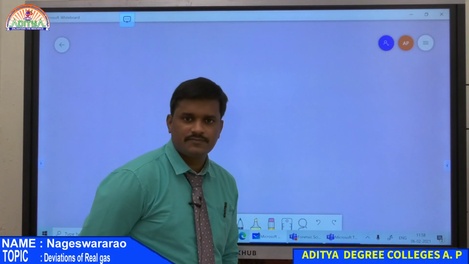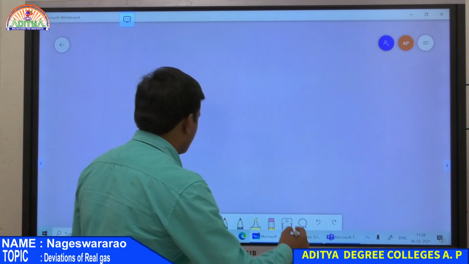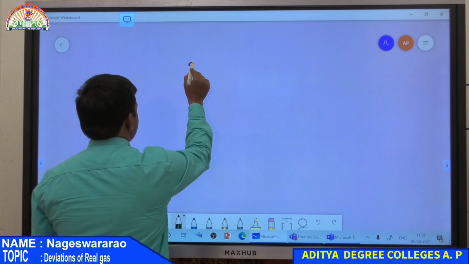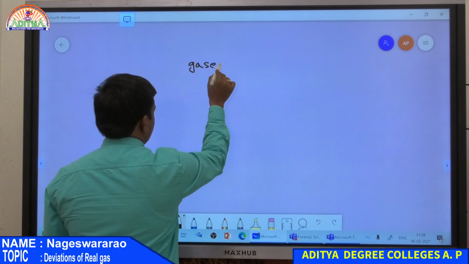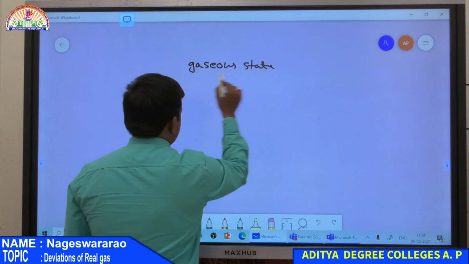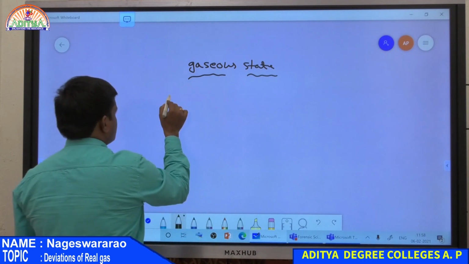Good morning students. In the last class we started the third unit of the syllabus, that is gaseous state. In this unit we discuss the gas laws.